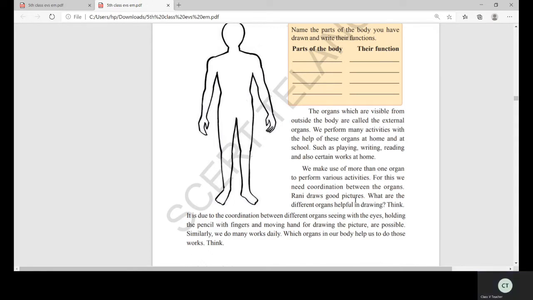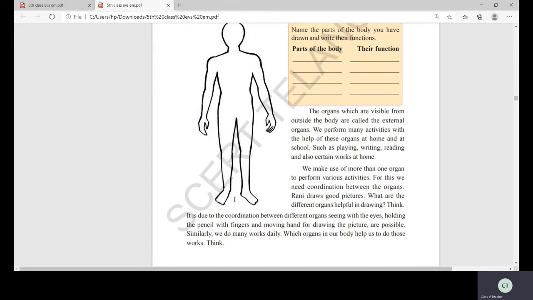Now, here, it is due to the coordination between the different organs, seeing with the eyes, holding the pencil with the fingers, and moving the hand for drawing the picture are possible. Similarly, we do many works daily. Which organs in our body help us to do those works?